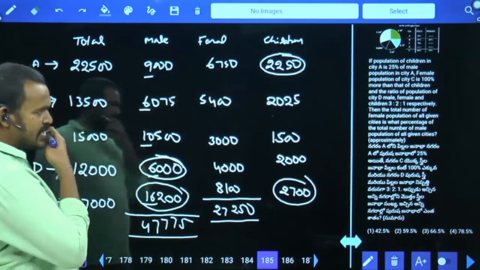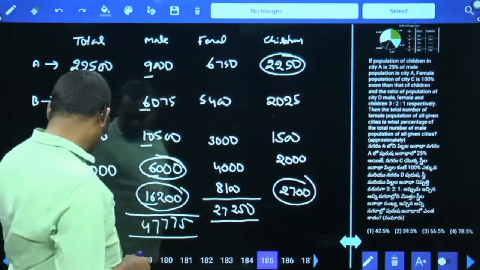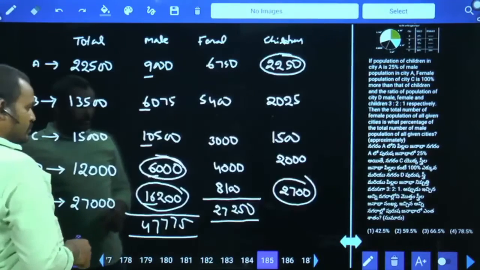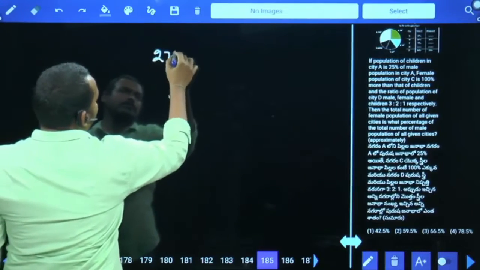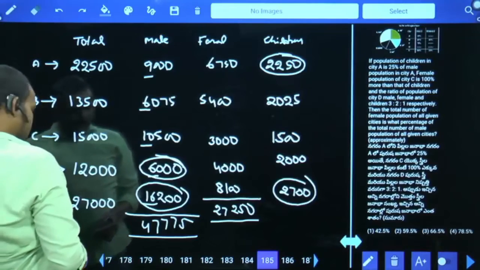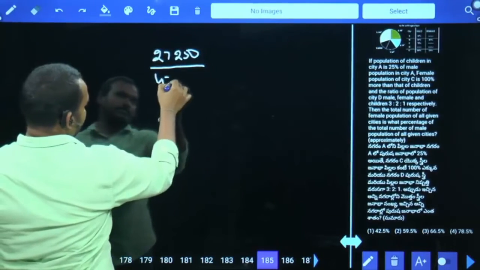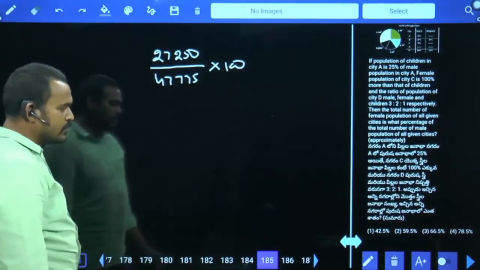Percentage. The total number of female population of all the, how much? 27,250. 27,250 is what percentage of 47,775 into 100, converted to percentage.